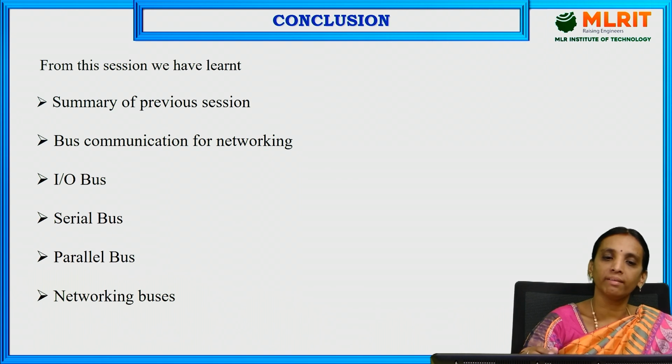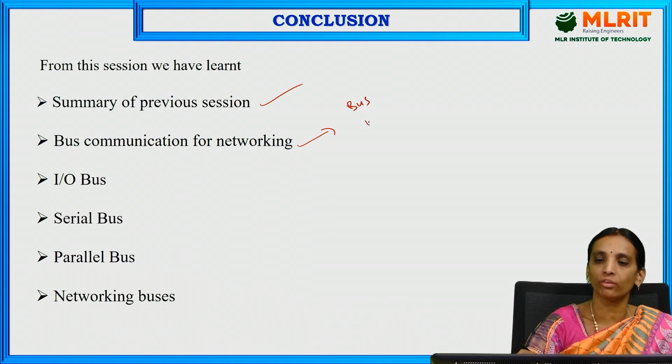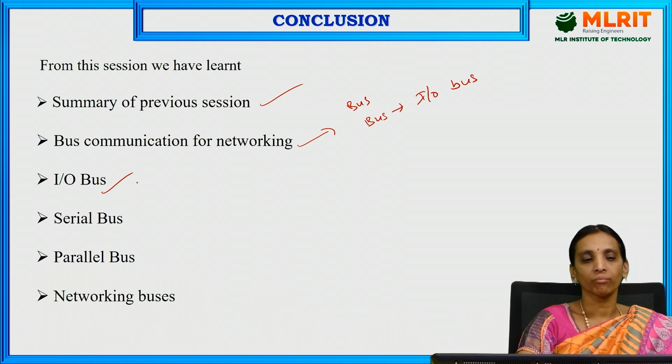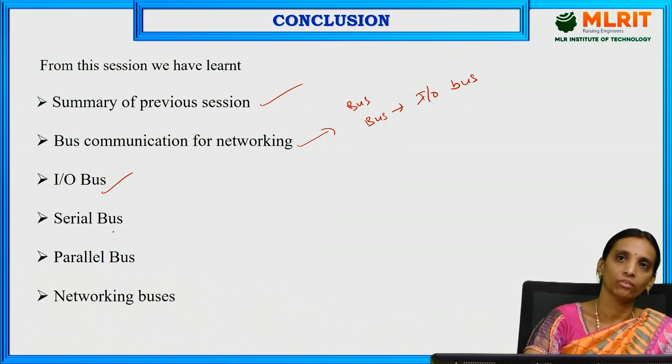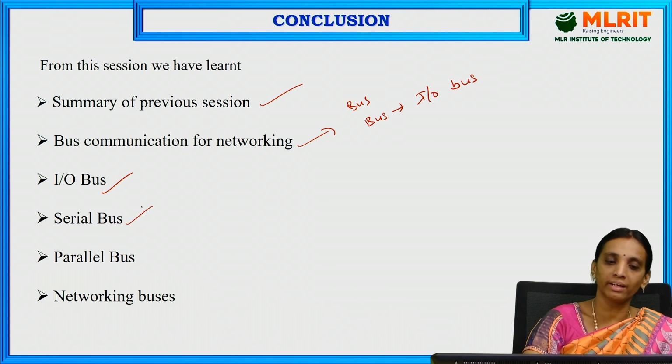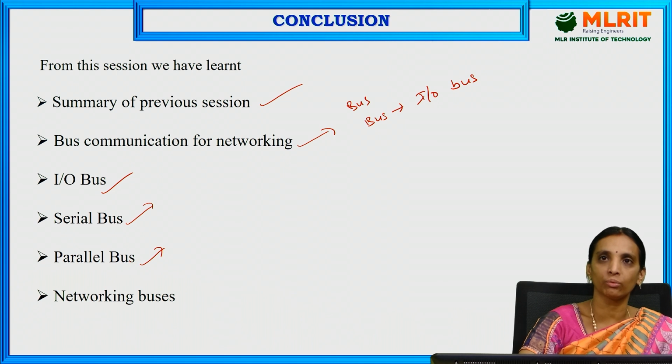In this session we have discussed a summary of the previous session and bus communication for networking. That means what is meant by a bus, how we can use the bus for our embedded processor, and what the different types of buses are. First, we discussed the I/O bus, which is used for interfacing the embedded processor to the I/O devices. Next is the serial bus, used for interfacing serial devices with the processor. The parallel bus is used for interfacing parallel devices to the processor.